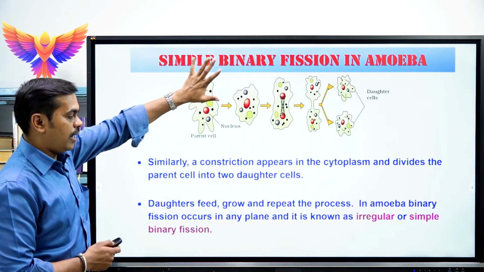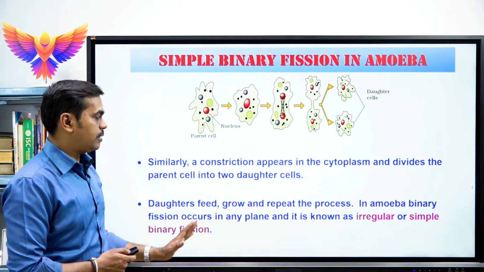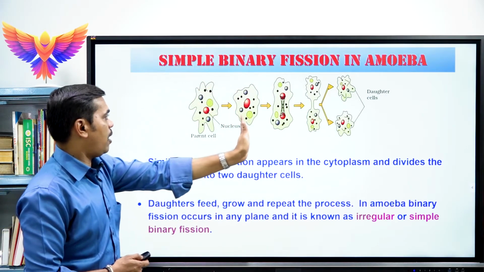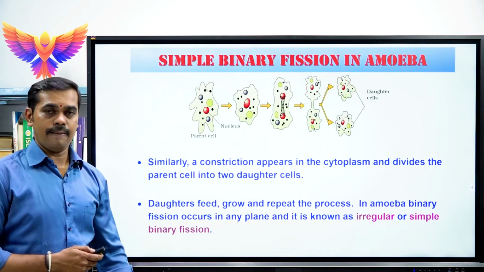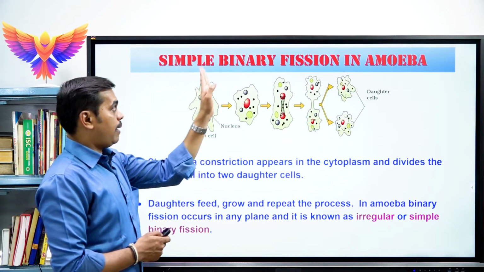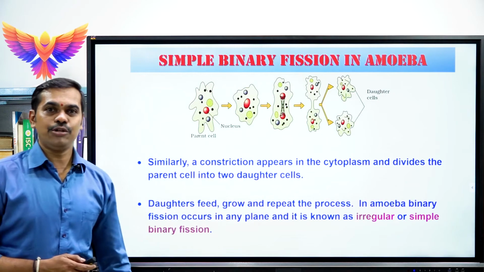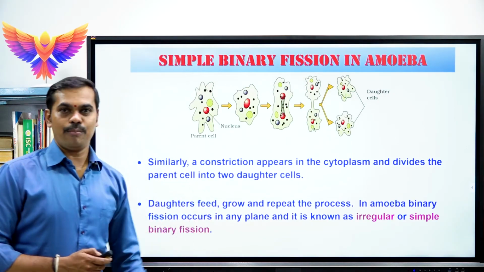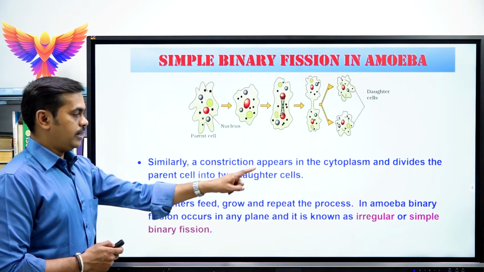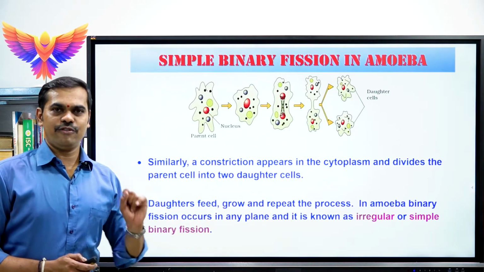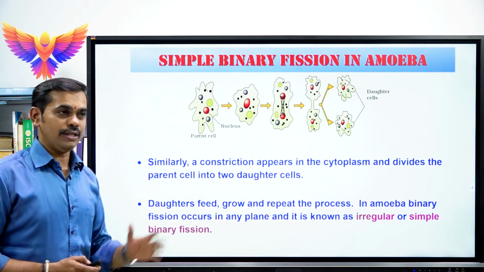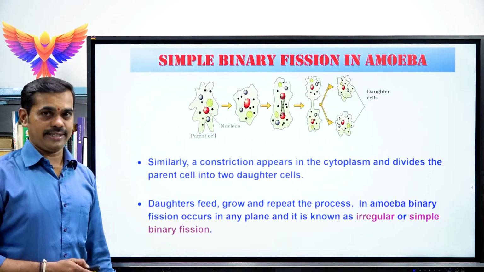So in amoeba, the binary fission occurs on any plane, either this plane or this plane or this plane. In any plane it can occur. Because of this reason, the binary fission in amoeba is said to be simple binary fission or irregular binary fission. Very important, simple or irregular binary fission is commonly seen in amoeba. Very important question so far as your competitive part is concerned.